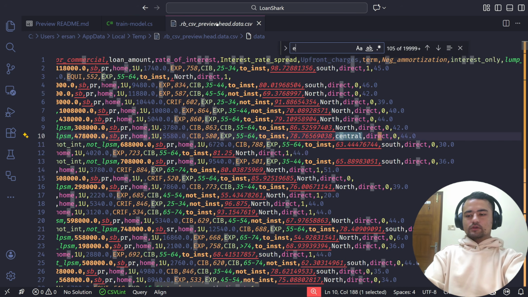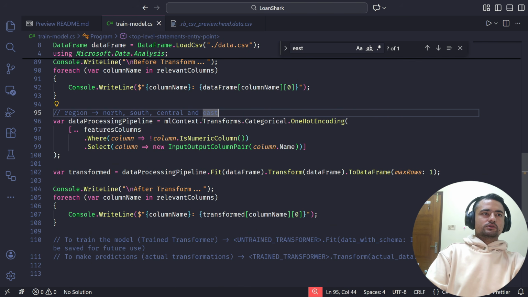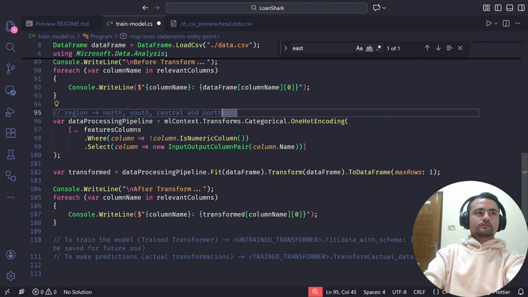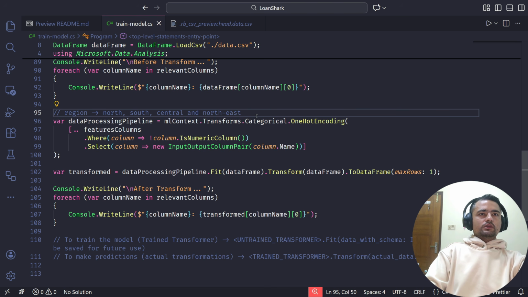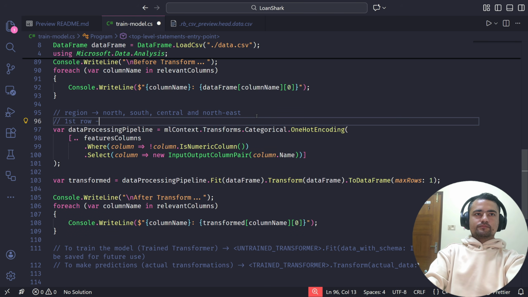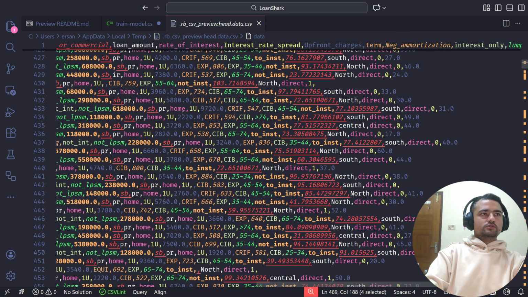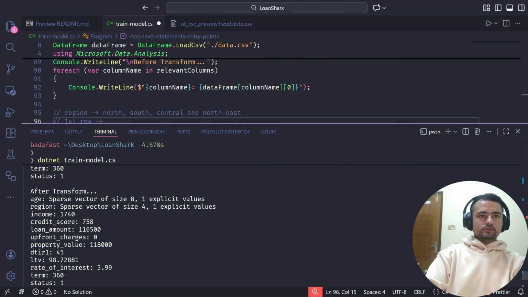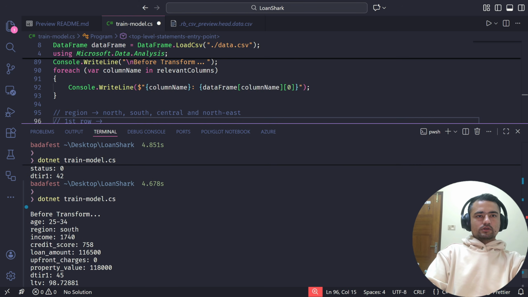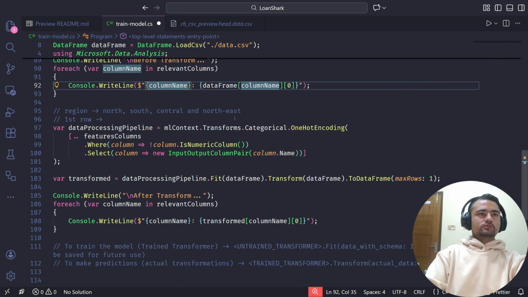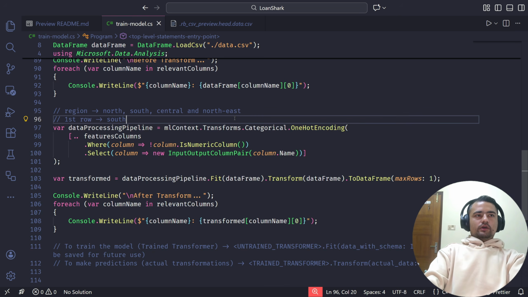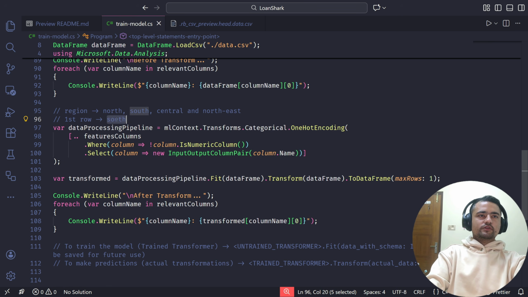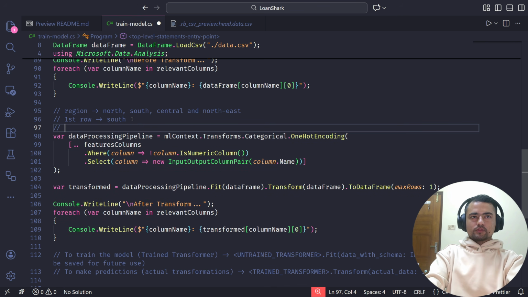Okay, let me just verify that. Oh, it's northeast. Okay, northeast. And let's say for the first row, what is the value for the first row? I can just see it right here. It's south. And during the one hot encoding, instead of having this string value, it will convert this into a vector.